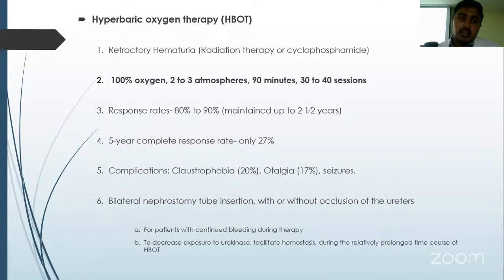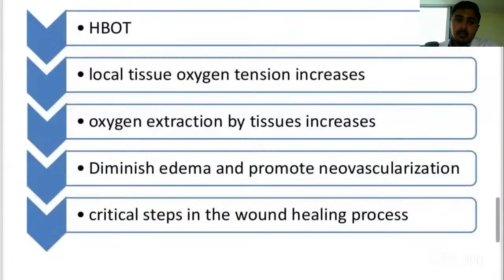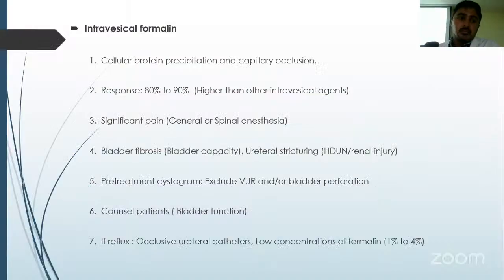Now coming to hyperbaric oxygen therapy, it is indicated in refractory hematuria, especially after radiation therapy or cyclophosphamide. Here 100% oxygen is given at 2 to 3 atmospheres for 90 minutes in 30 to 40 sessions. Response rates are good, 80 to 90%, and they are also maintained up to 2.5 years. But the overall 5-year response rate is only 27%. With hyperbaric oxygen therapy, the local tissue oxygen tension increases and tissue oxygen extraction also increases, which helps in wound healing by diminishing edema and promoting neovascularization.